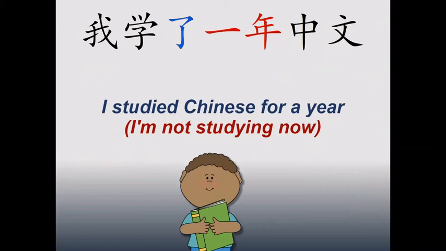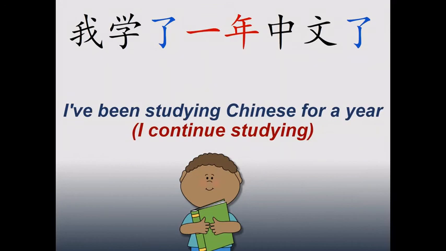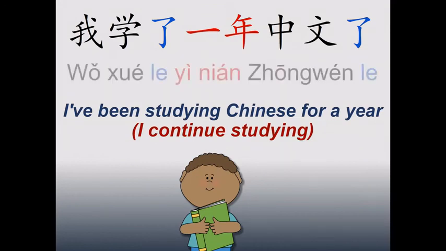I want to use this one to repeat this important part. The difference between have been doing something, continuing in the present time or not, okay? For example, 我学了1年中文. I studied Chinese for a year. The important part here is that this action is finished. I'm not studying now, okay? But the next example, I've been studying Chinese for a year and I continue studying. 我学了1年中文了. Again, we have here 2 le particles.